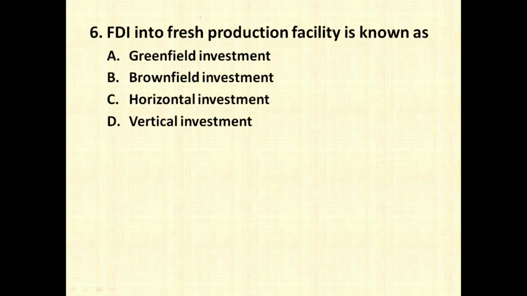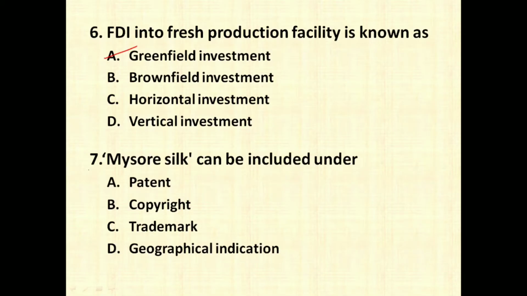So the right answer as per what they have given should be Greenfield strategy, because they have not mentioned whether the building is new or old. So we will go with option number 1. The next question is again a very simple question. Mysore silk can be included under. It is a geographical indication because it indicates a particular area wherein this is very famous.